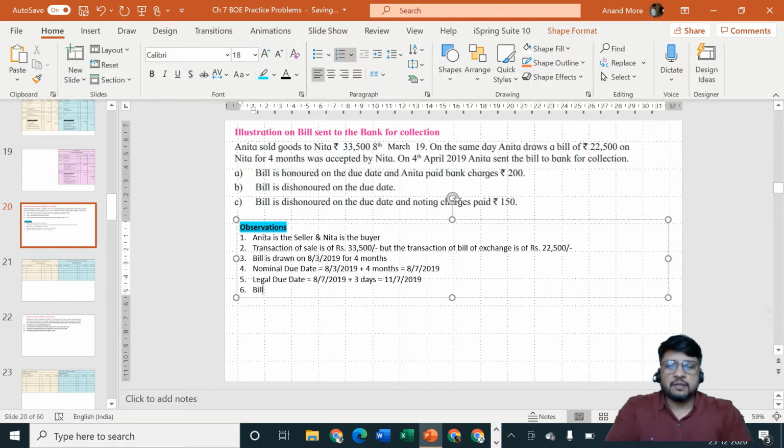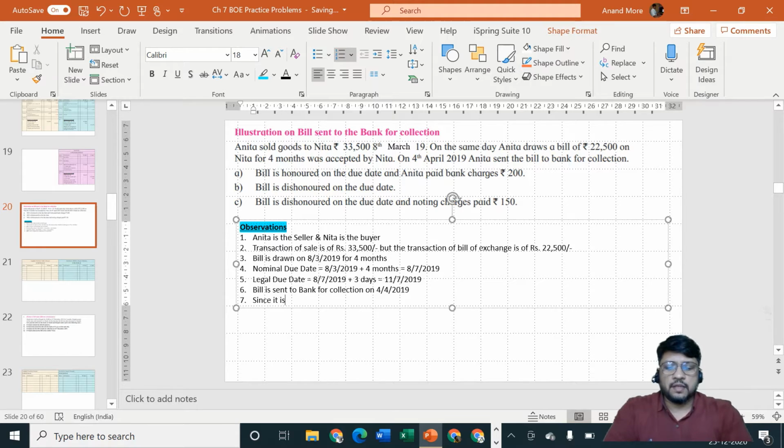Next, the bill is sent to the bank for collection on 4th of April 2019.